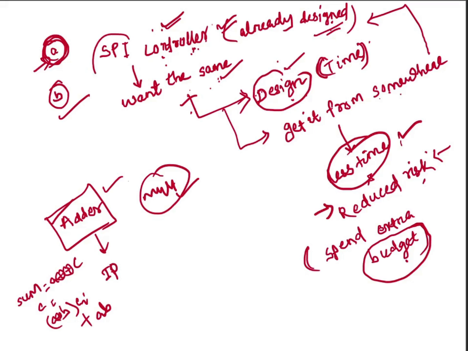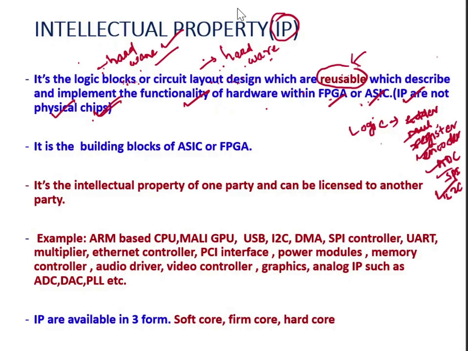That is called reusability, because the already designed part is being used by different persons. The same design is reused again and again, okay? So all the IPs are reusable, and these IPs are the building blocks of all ASICs and FPGAs. Inside an ASIC or FPGA, we find all these IPs.